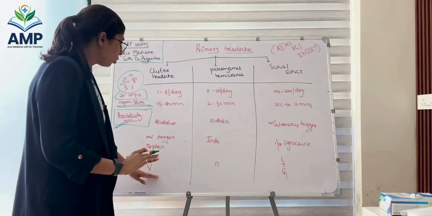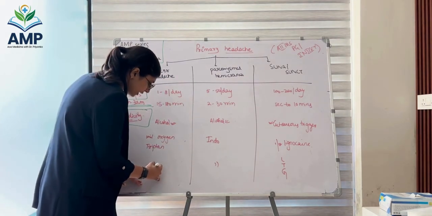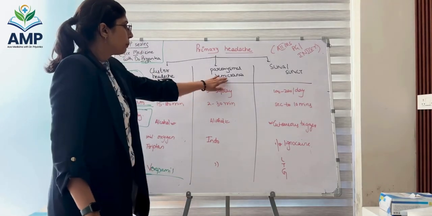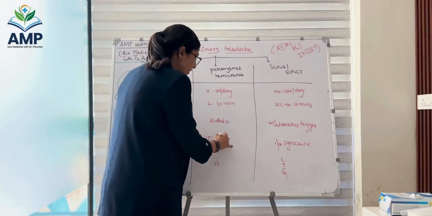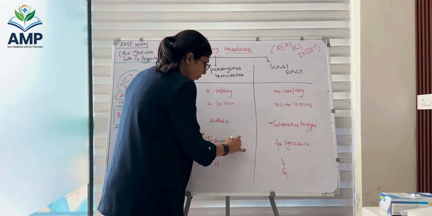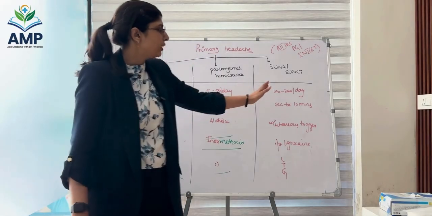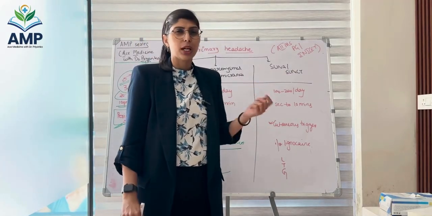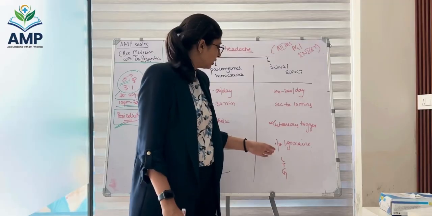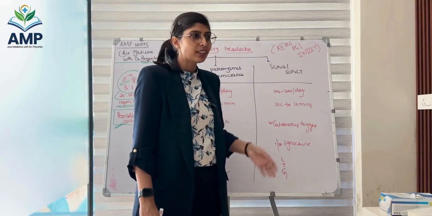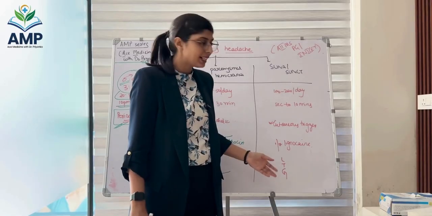If you ask me what is the prophylaxis of cluster headache, that will be verapamil. Remember the V, verapamil. Paroxysmal hemicrania: indomethacin is the medication that works for treatment as well as for prevention. When we come to SUNA or SUNCT, very painful, sharp shooting, very short-lasting headaches, only IV lignocaine is what treats or aborts the attack.